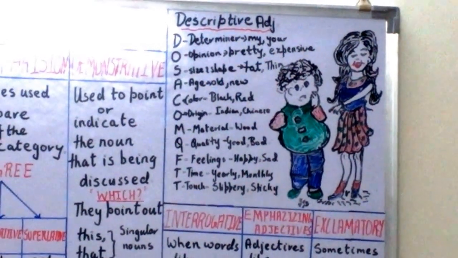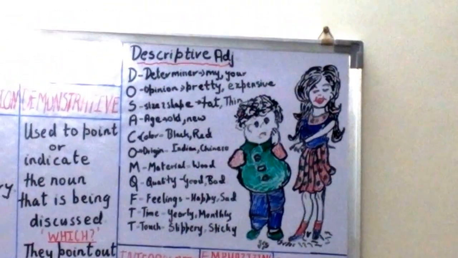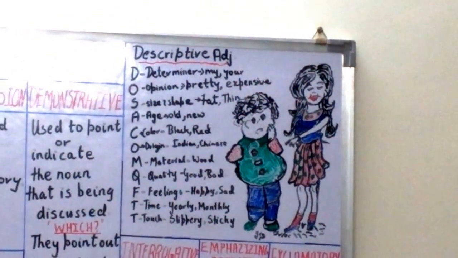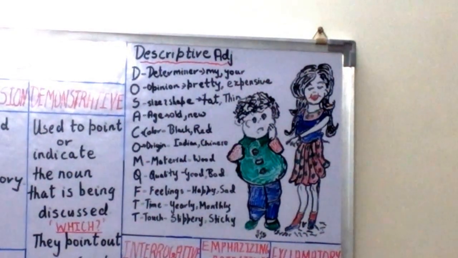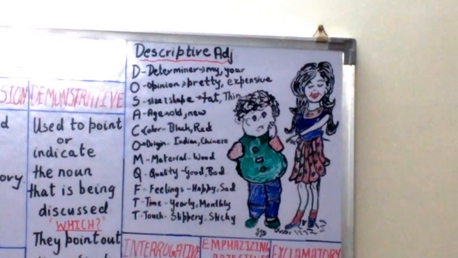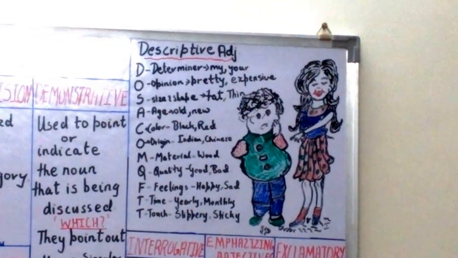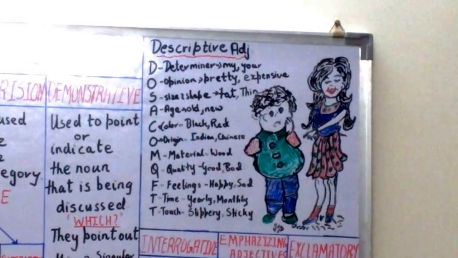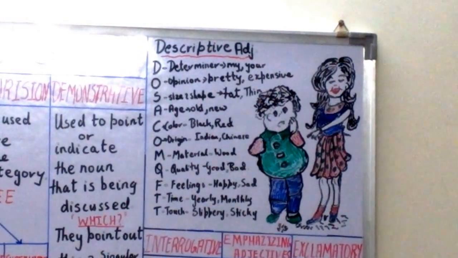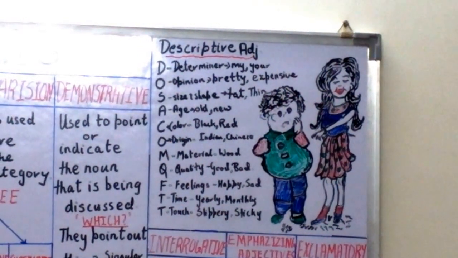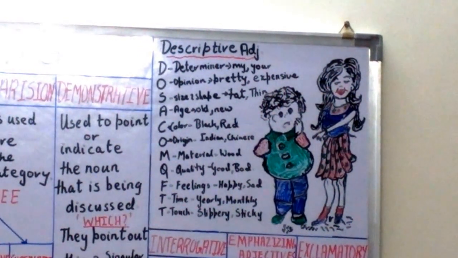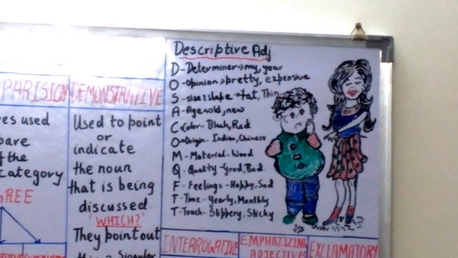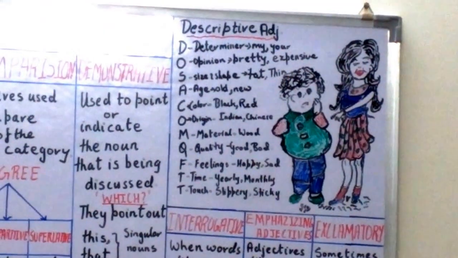A is for age. He is an old man, or that is a new book. So old and new all come under age. C signifies color. He has a black dog. So C signifies color, that is, black. O signifies origin. For instance, we say Indian government or Chinese government. M is for material. For example, wood, copper, silk. These are all materials. Q is quality.